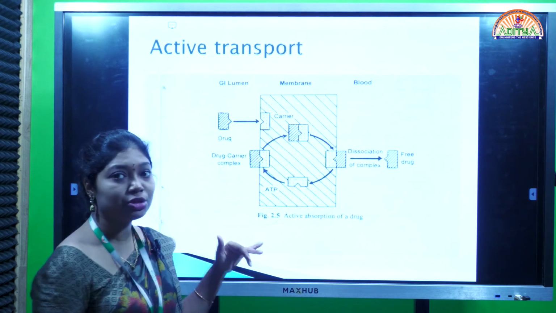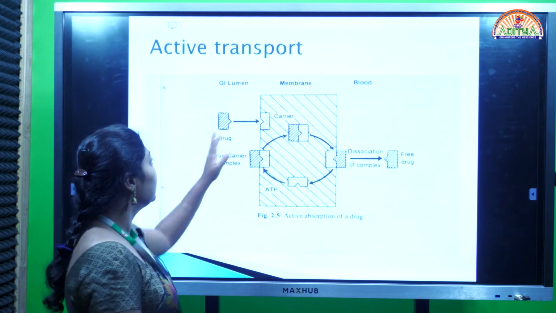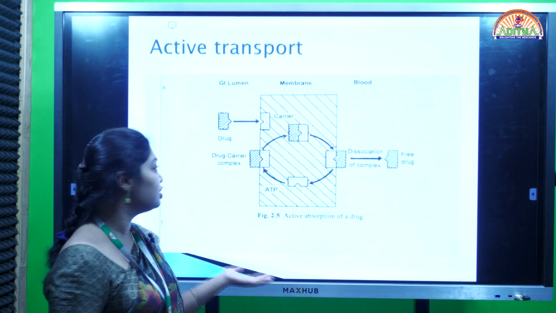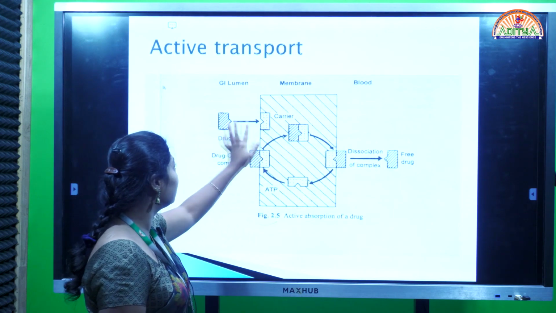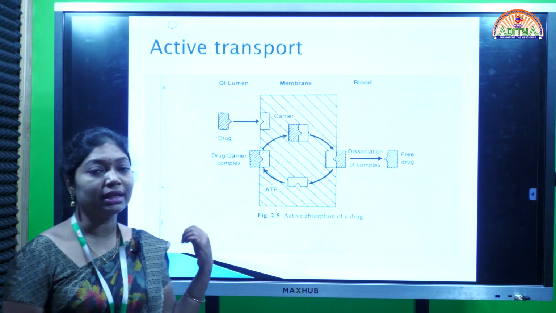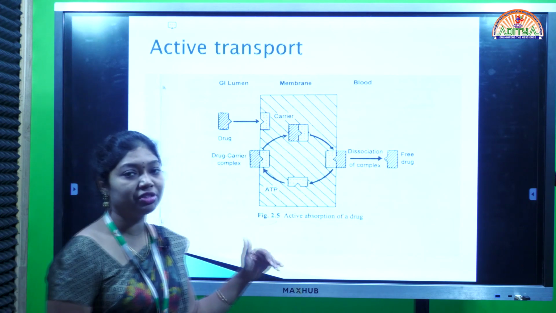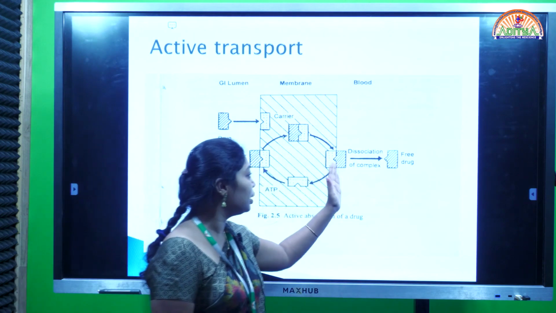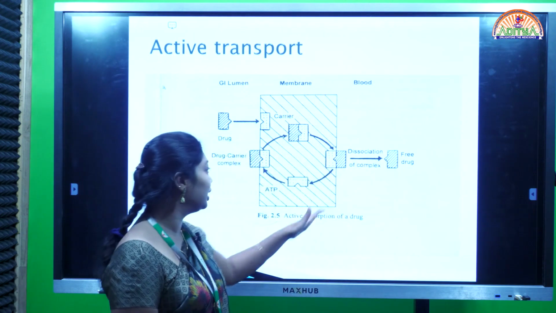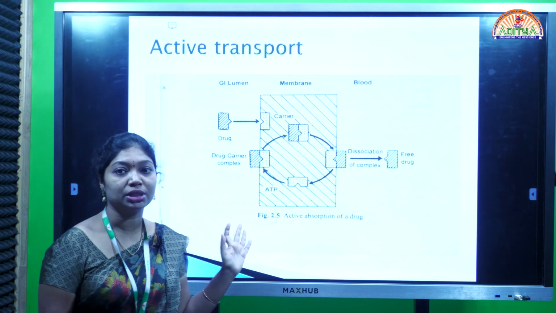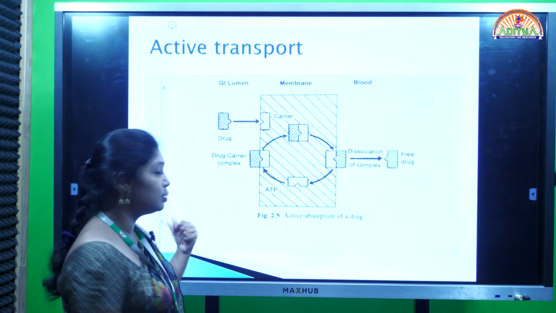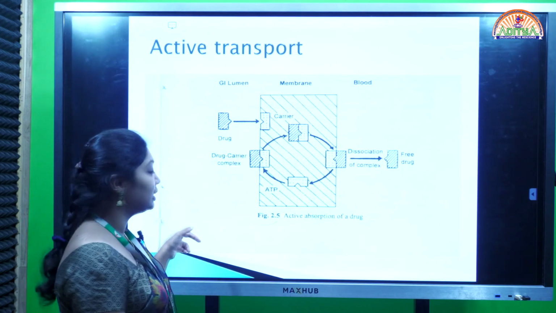And active transport has the same mechanism. Here we have the carrier except the intrinsic factor. The drug directly connects to the carrier and forms a complex. This formed complex will cross the membrane efficiently. After crossing the membrane, it leaves the free drug molecule and again comes back to its original position to accept the fresh molecule. This is the active transport.